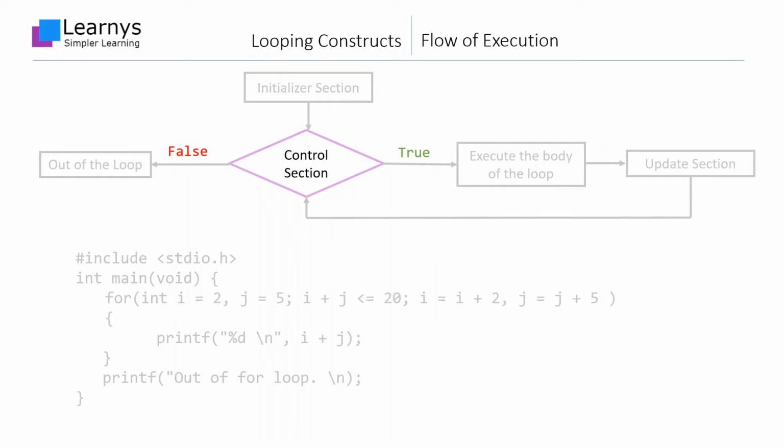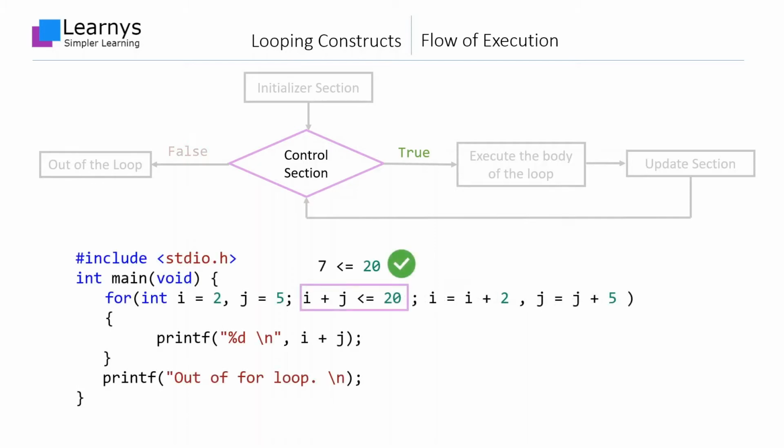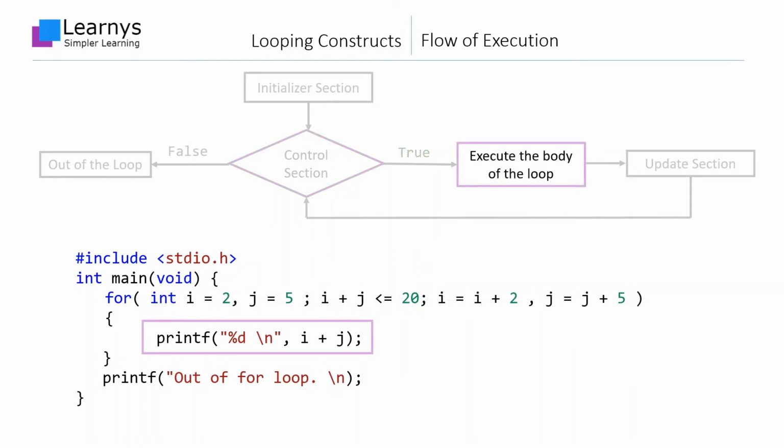Before the loop starts executing the statements between the curly brackets, which is the main body of the loop, the expression found in the control section is evaluated, and based upon the evaluated value, the execution proceeds or terminates. With i equal to 2 and j equal to 5, the statement in the control section will evaluate to true because i plus j is less than or equal to 20, and hence the loop will move on with the execution. It is also to be noted that the expression in the update section is not evaluated now. Rather, it will be evaluated after each run of the loop.